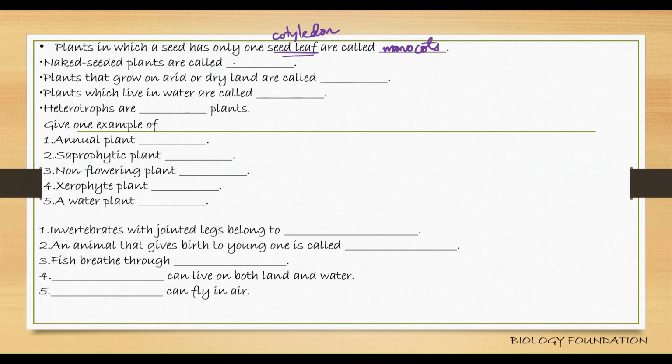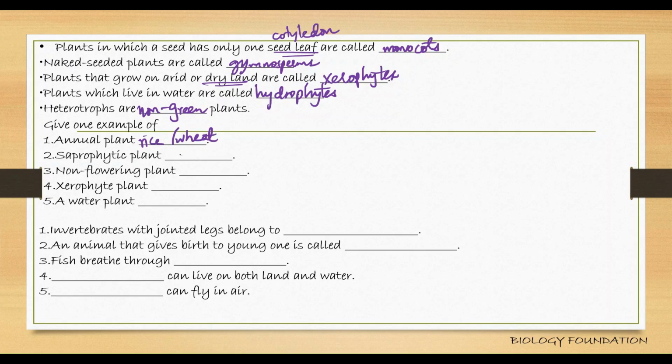Naked seed plants are called gymnosperms. Plants that grow on arid or dry land are called xerophytes. Xero means dry conditions. Plants which live in water are called hydrophytes. Hydro means water. Heterotrophs are non-green plants. Give one example of an annual plant. An annual plant completes its life cycle within a year. Rice, or you can give wheat.